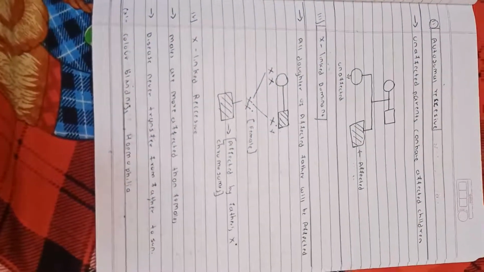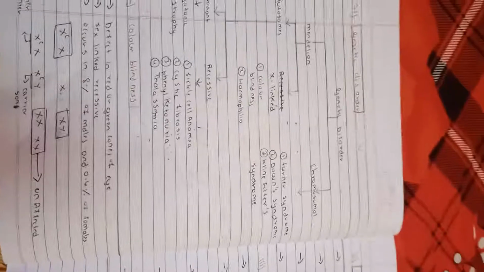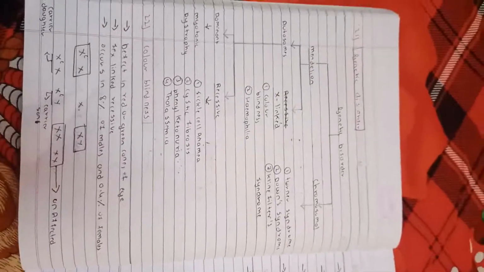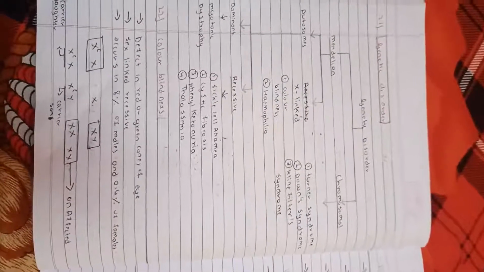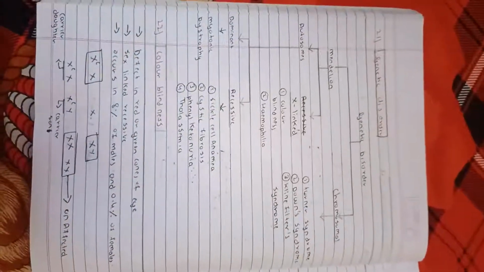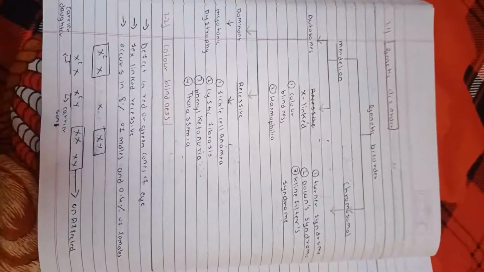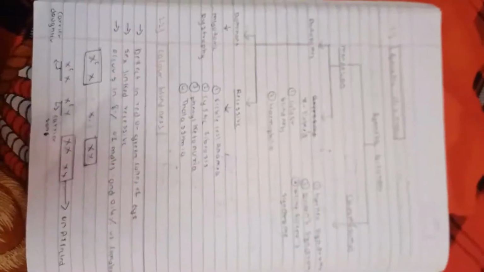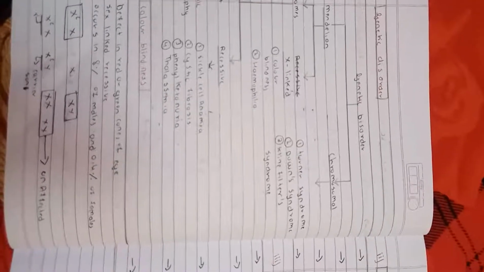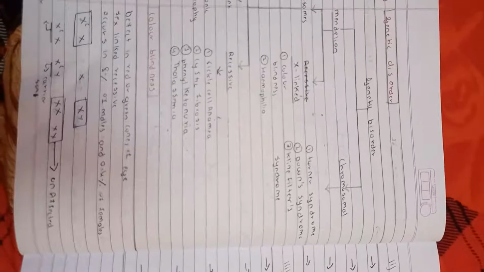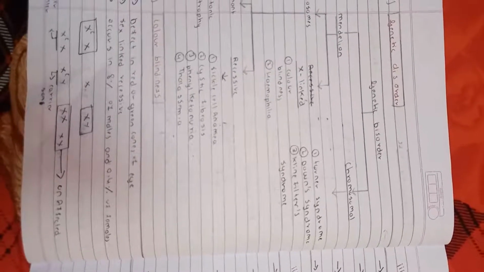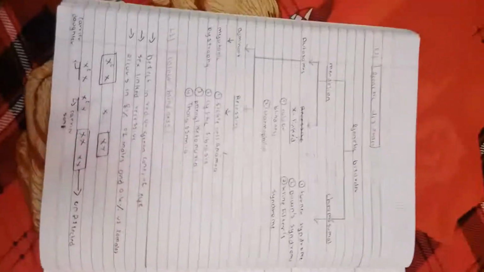Let us talk about some other topics. In this chapter, genetic disorders are divided into two categories: Mendelian disorders and chromosomal disorders. In Mendelian disorders, there are two types: autosomal and X-linked. In autosomal, there are two types: autosomal dominant and autosomal recessive. In autosomal dominant, myotonic dystrophy is seen, and in autosomal recessive, sickle cell anemia, cystic fibrosis, phenylketonuria, and thalassemia are seen. Now talk about chromosomal genetic disorders: Turner syndrome, Down syndrome, Klinefelter syndrome. Let's talk about it in detail.